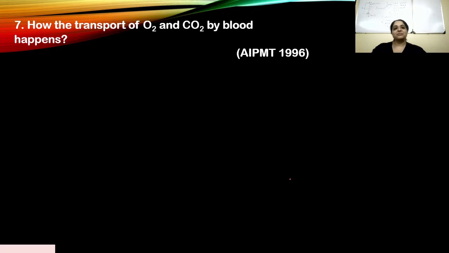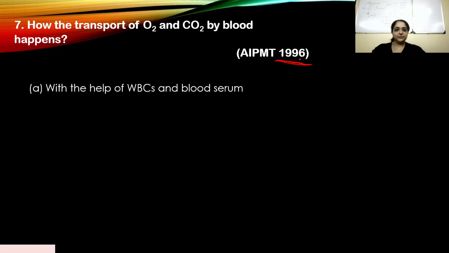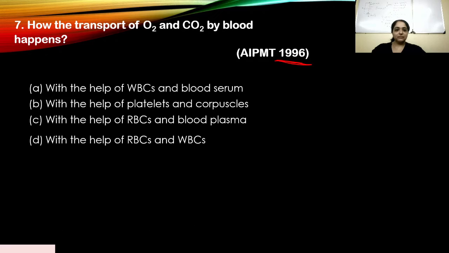All right. How does the transport of O2 and CO2 by blood happen? And this appeared in 1996. Let's look at our options. Again, pause the video and write down what you think is the right answer and come back.